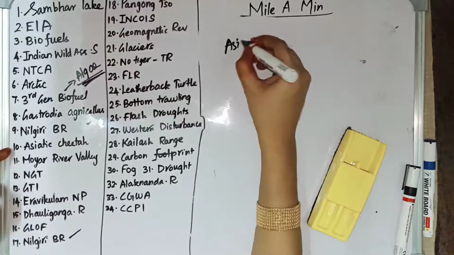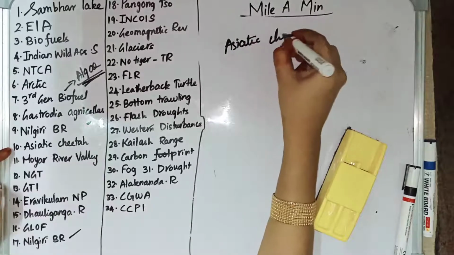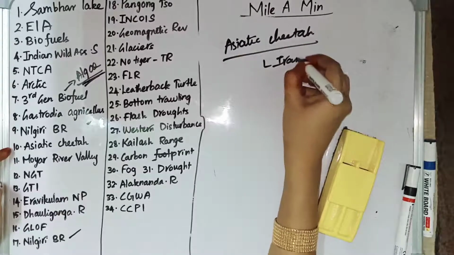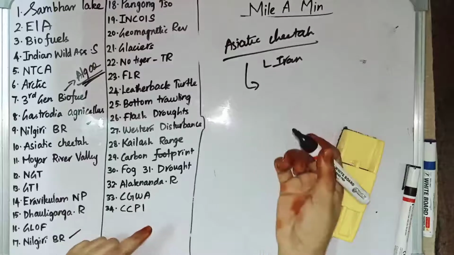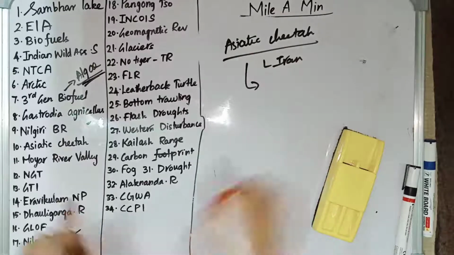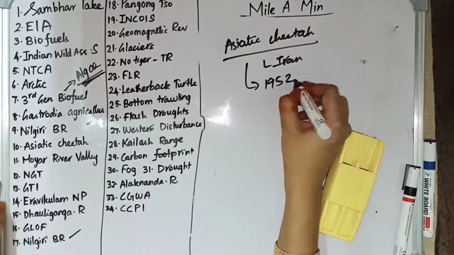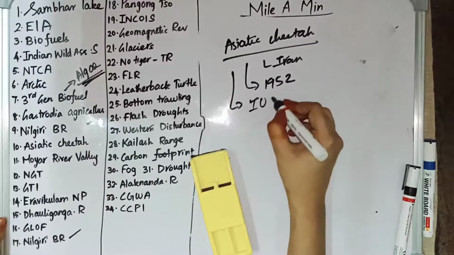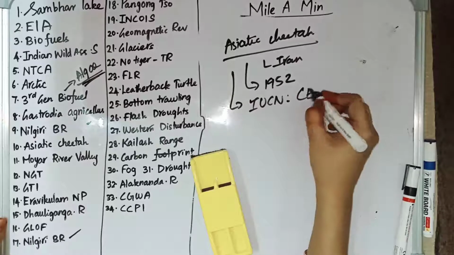Asiatic cheetah. Asiatic cheetah is believed to survive only in Iran, and once it was found in India, but now it is extinct in India. It came into extinction in 1952, and in IUCN status it is critically endangered.